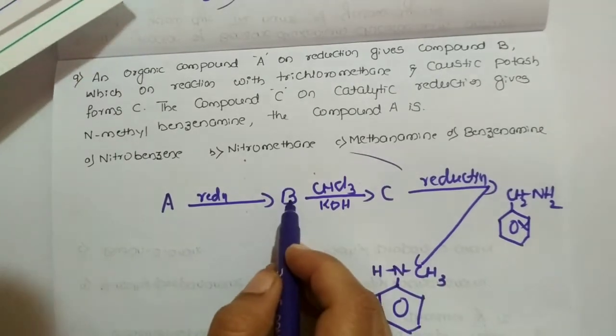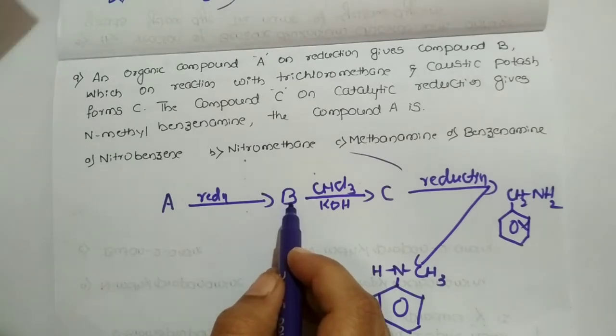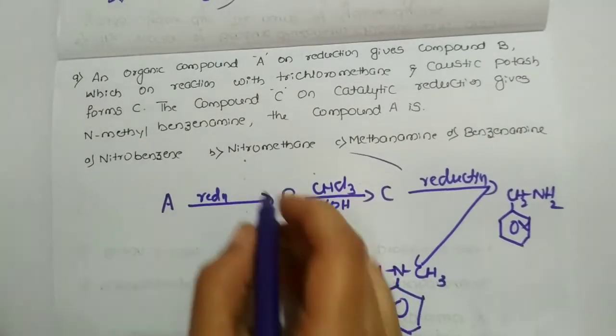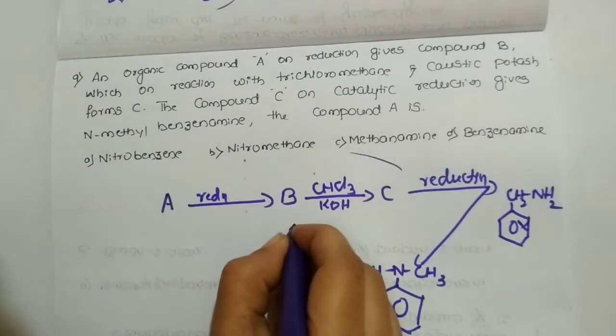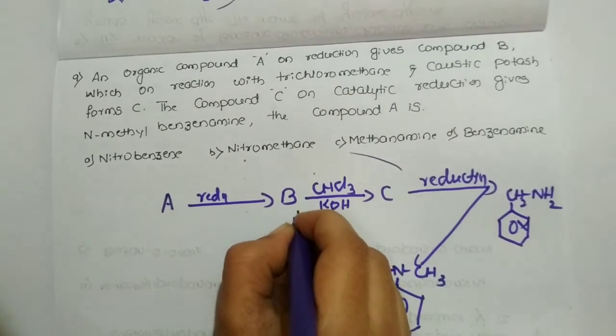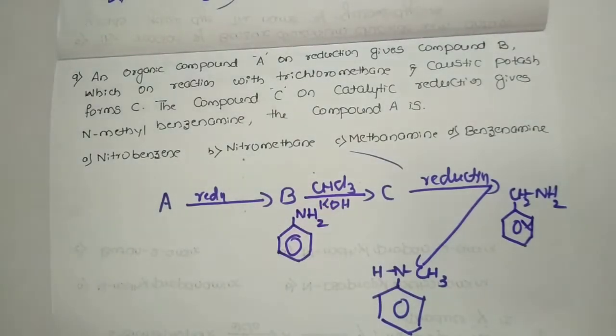Okay, then what would be the B? B would obviously be the benzene amine. Okay, it should be the benzene amine. So shall we write that one? It should be the respective benzene amine. Okay, so this is what the compound should be.